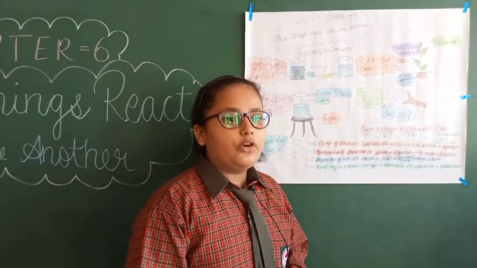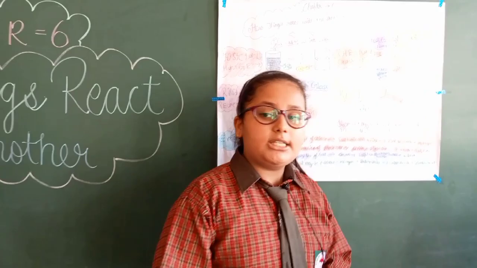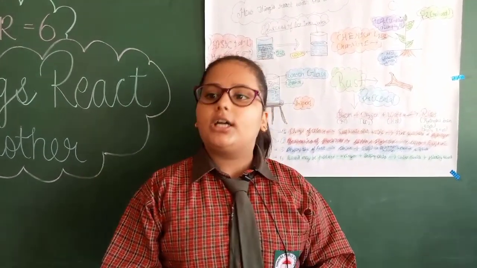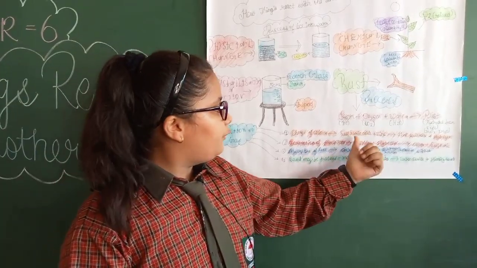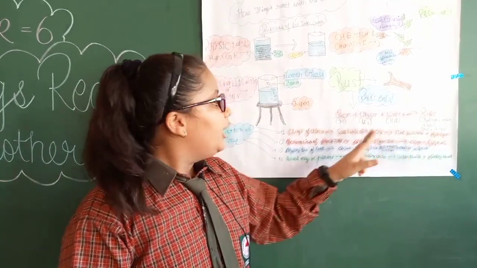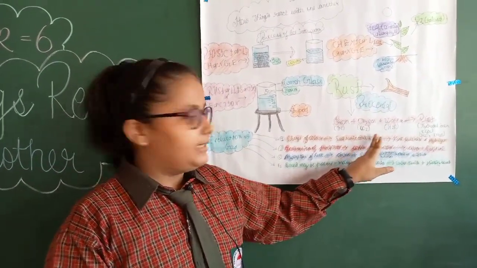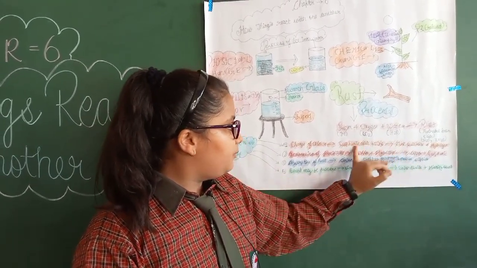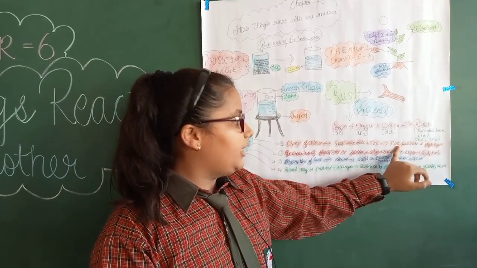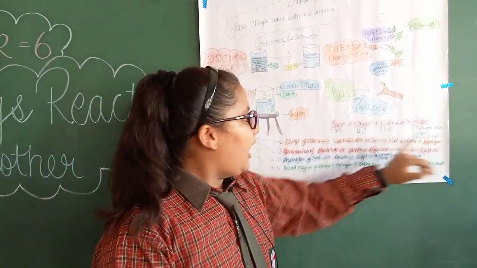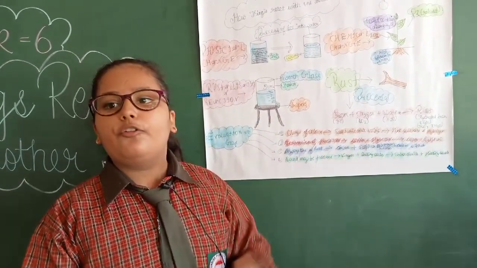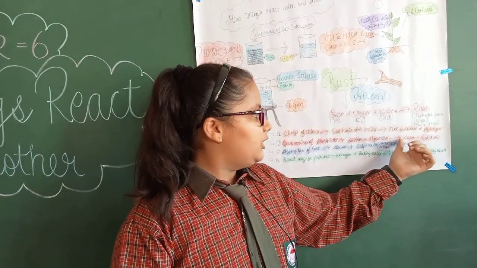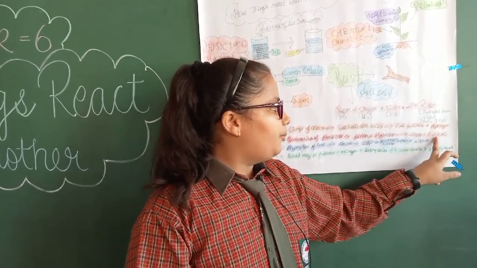Now see some changes that happen during a chemical change. First is change of color. During a chemical change, some substances are associated with a change in color. Its reaction is sulfuric acid plus zinc. If we add sulfuric acid and zinc, then the sulfuric acid changes place with the zinc and it becomes zinc sulfate and hydrogen. Now formation of precipitate. Its equation is copper plus hydrogen is equal and the products are copper plus sulfuric.